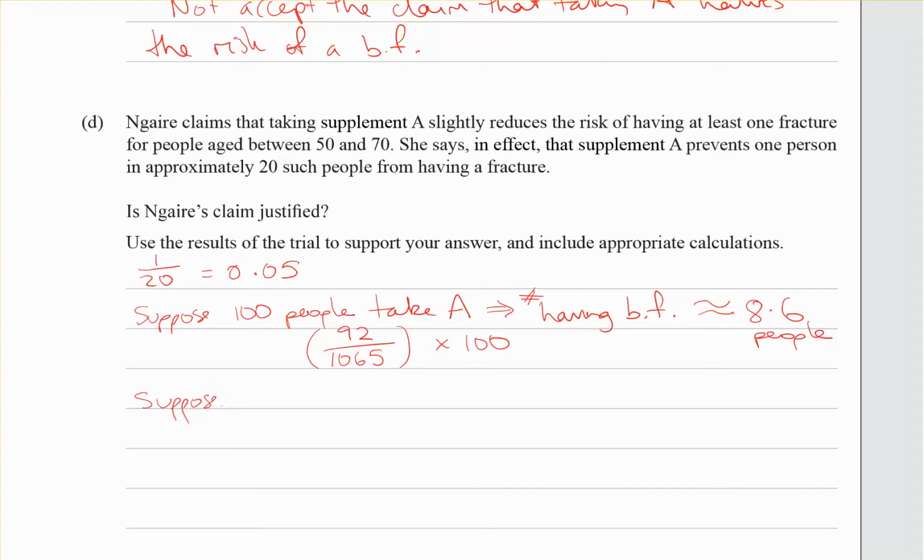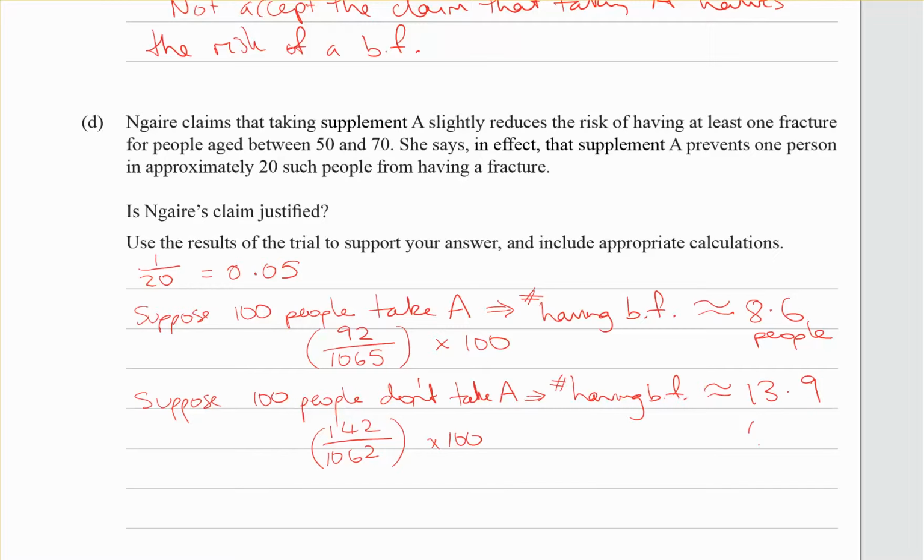Suppose, let's compare that with 100 people who don't take the supplement, in this case the placebo, and the probability of them having a bone fracture was that fraction there. We just did that above. So out of 100 people, therefore the number having a bone fracture would be approximately 13.9. We could round that to 14, and this one we could round to 9.